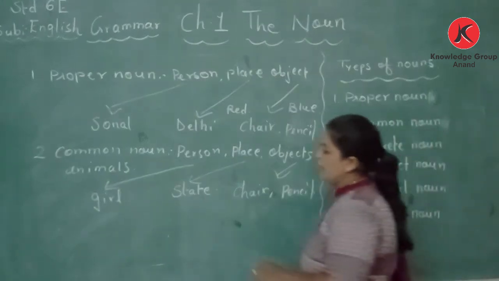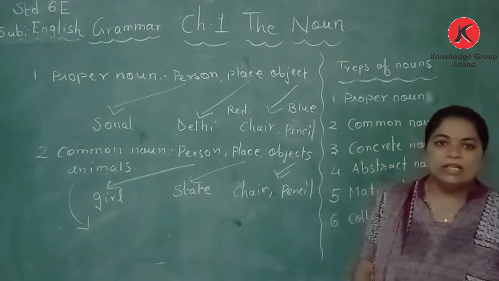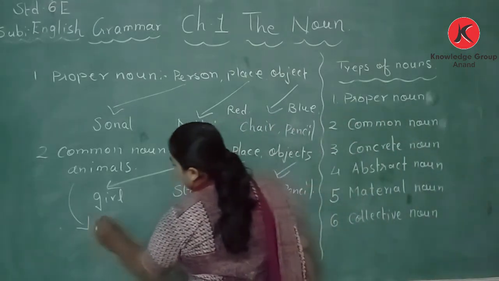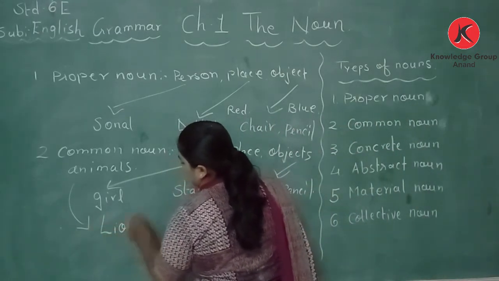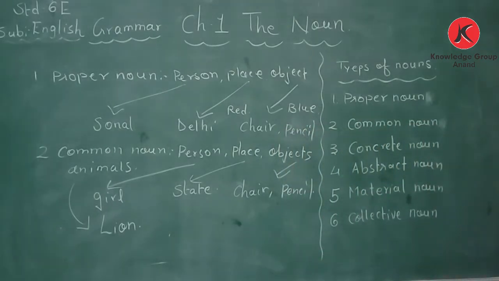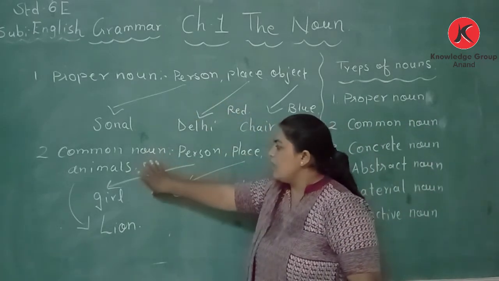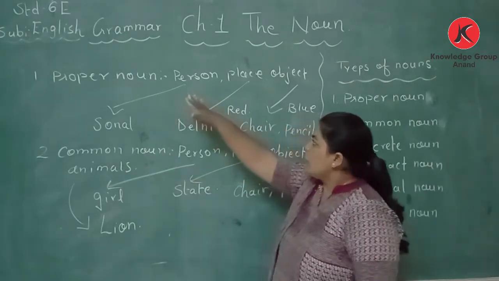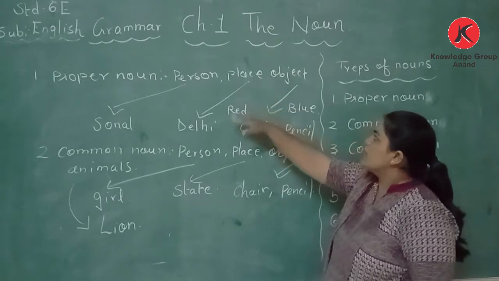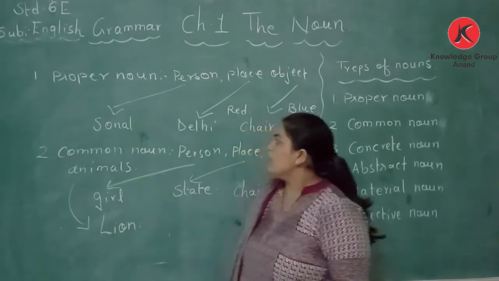If we take animals, let's take the example of a lion. So this is a proper noun, this is a common noun. A proper noun is the name of a particular person, place and object. For the person we have taken Sonal.